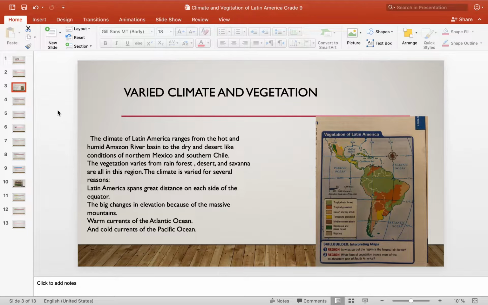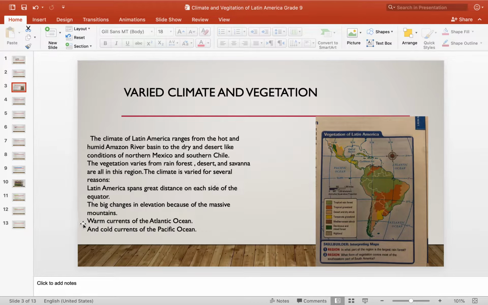Because Latin America spans, it's very big, huge, and spacious, and it has great distance on each side of the equator. There are big changes in elevation because of the massive mountains. So we have two reasons so far: because it's a big space with a great span of distance, and because of the mountains, and because also of the warm currents and the cold currents of the Atlantic and Pacific Ocean.